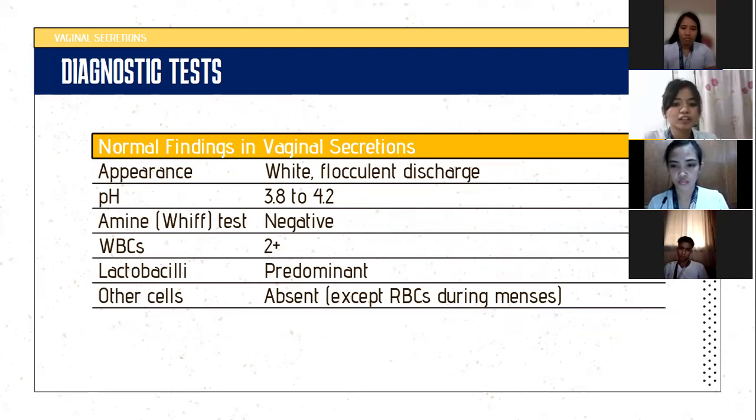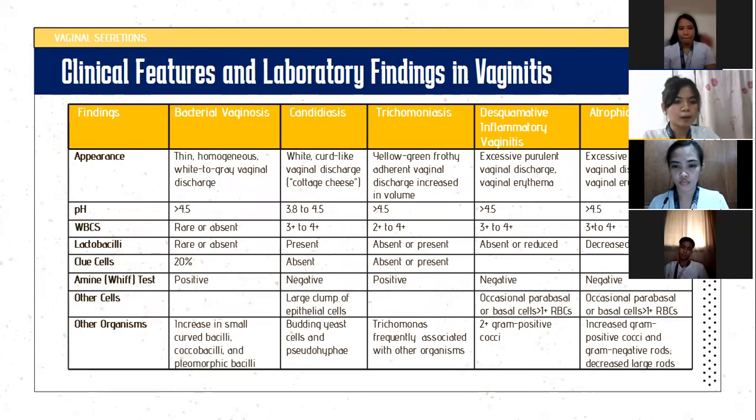First is white flocculent discharge. pH niya is normal, which is 3.8 to 4.2. Amine whiff test is negative, which means it has no strong fishy odor. WBCs is less than 3. Lactobacilli is predominant, which maintains the vaginal flora to its normal state. Other cells is RBCs that can be present during menstruation. Yung clinical features and laboratory findings in vaginitis, this table would be further discussed in the following slides.